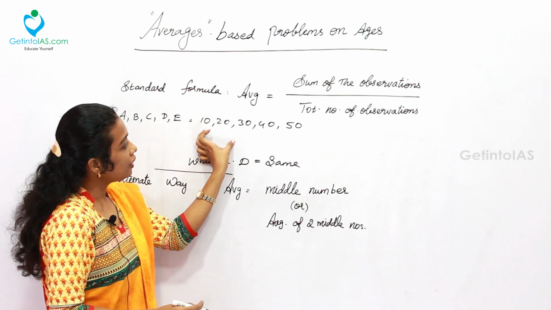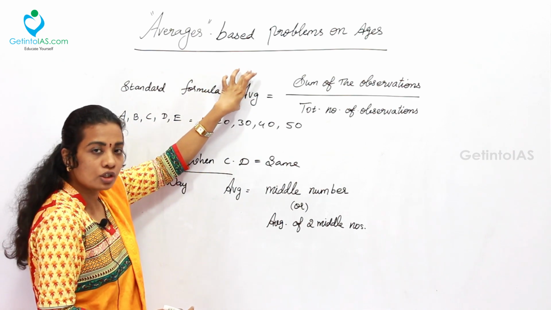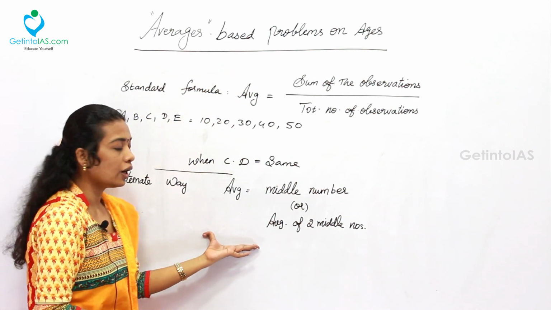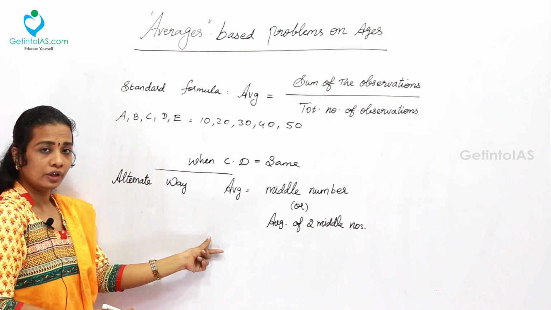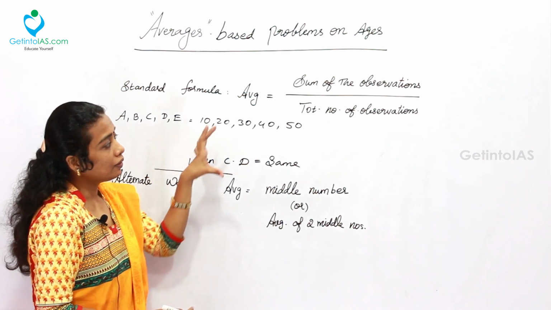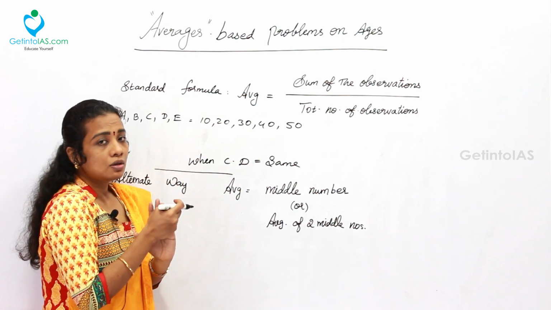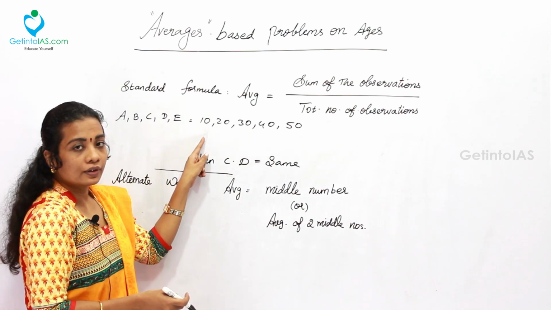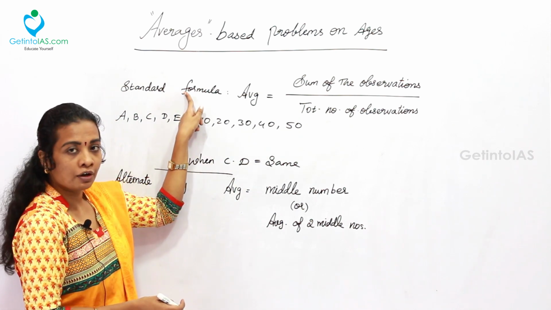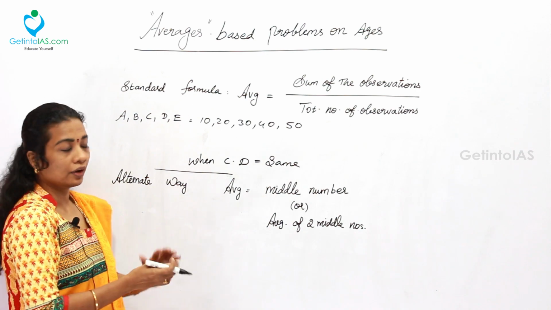So while solving this, no need to follow the formula, we are just going to adopt the alternate way of doing this. So the valuable time will be saved. So let's solve the same problem under the standard formula and the alternate way.